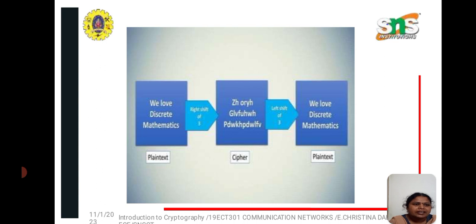Again, we have to retrieve the original message, so the cipher is converted back into plain text. In this diagram, the normal sentence is we love discrete mathematics. When converted into ciphertext, we don't know what the message is, as it is a combination of alphabets, and finally when converted into plain text, it is the original message.